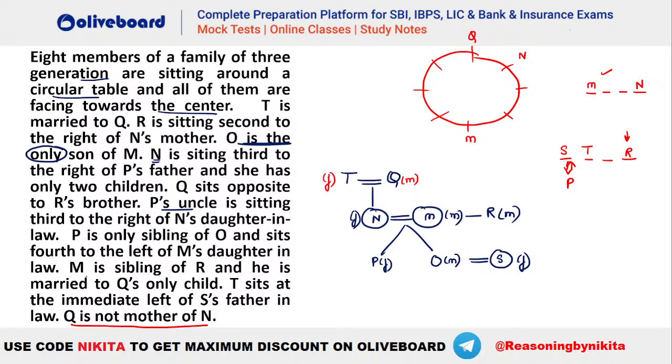Okay. After that, what is given? M is the sibling of R and he is married to Q's only child. Okay. T sits immediate left of S's father-in-law. Who is S's father-in-law? You can see that's your M. So T has to be immediate left of this M here. So that means you can understand T will be here. If your T will be here, you can place your R also because T ke second right mein we have R. So R will be here and your S will be here. S is opposite to P. So P will be here and the only person, whoever is remaining, will be placed in here. So who is the only person remaining, guys? You can see that's your O, right? So O will be this person.